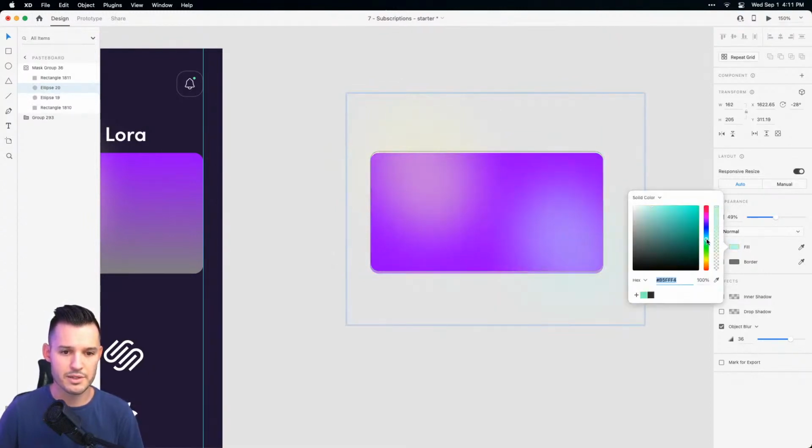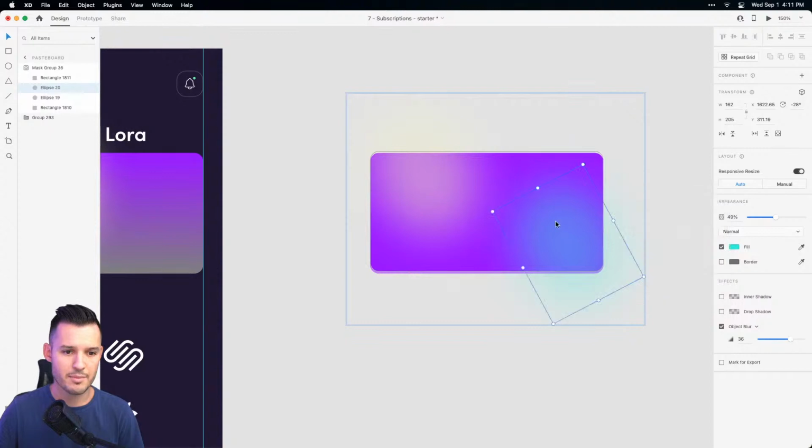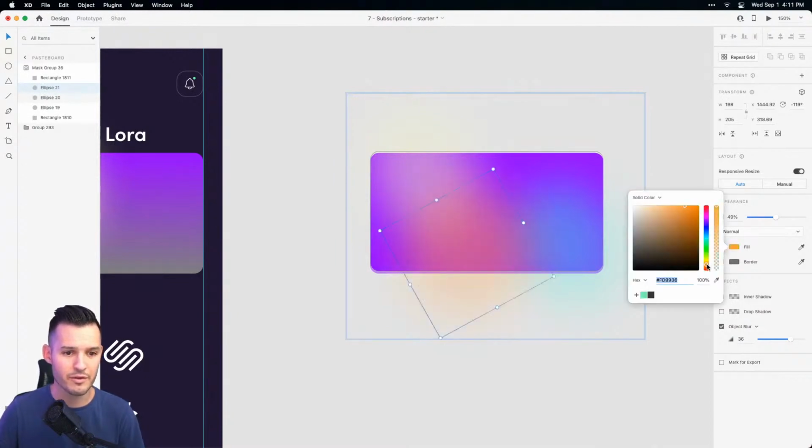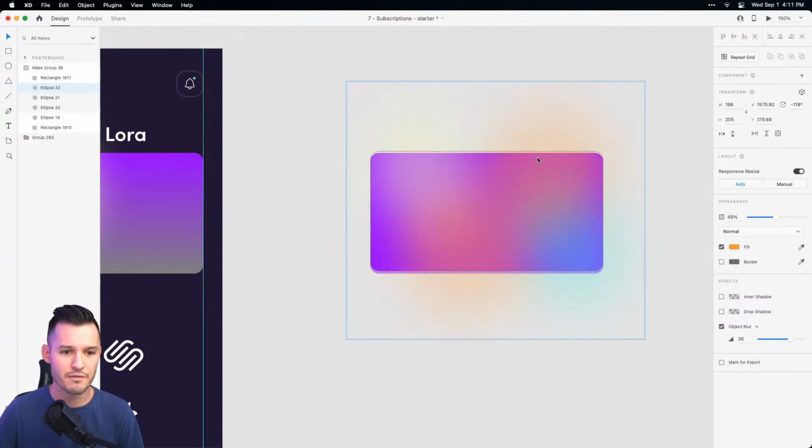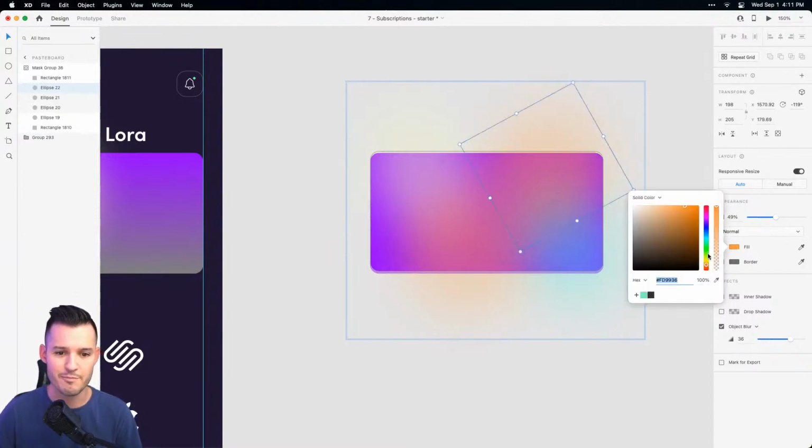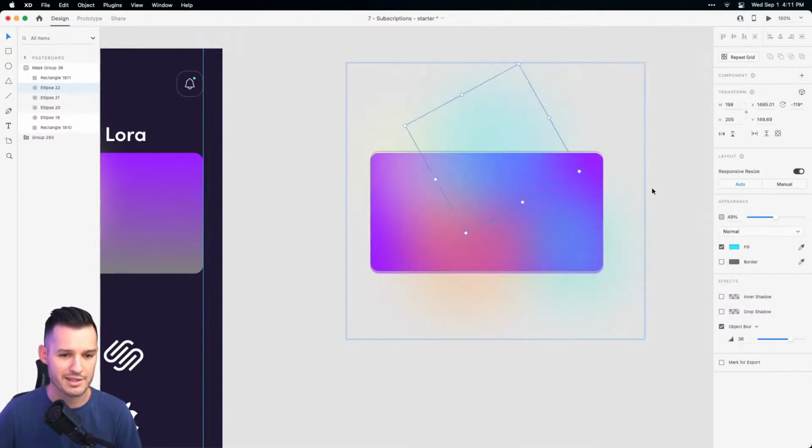So we can pick some different colors, maybe brighten it up there. Let's do another one over here. You can do different colors or different size shapes, which will add some variation, which I'm not really doing right now, but could be fun. So there, we're starting to get a little bit of a fun kind of mesh gradient. This is kind of mesh gradient 101, like a super duper fast kind of thing.